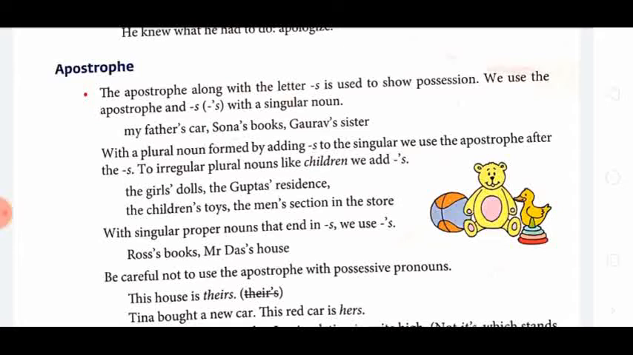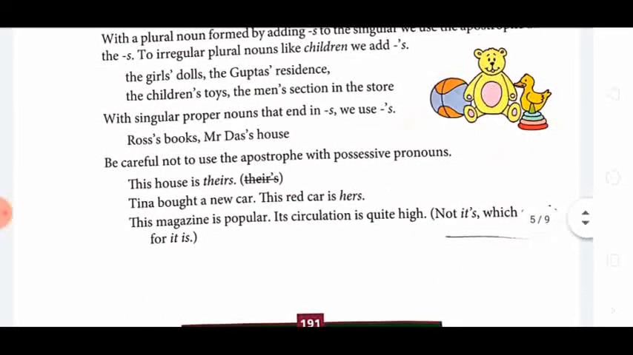Be careful not to use the apostrophe with a possessive pronoun. This house is theirs. Now theirs is showing possession, theirs is a possessive pronoun, and we can't use an apostrophe. Otherwise the meaning will change. Tina bought a new car. This red car is hers. Only S will come, the apostrophe will not be there.